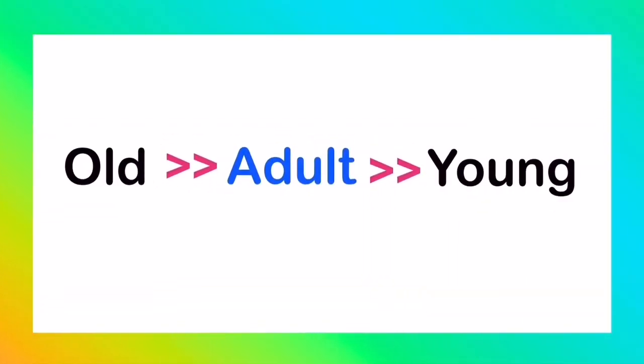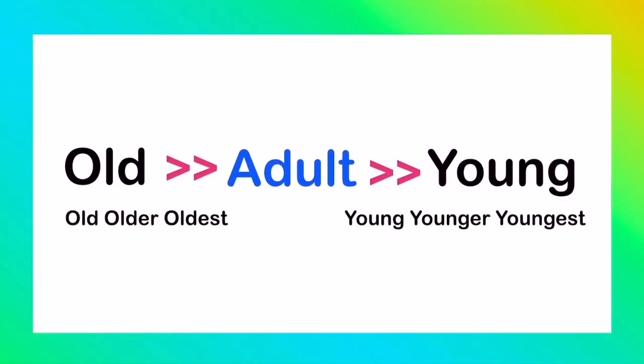Old and young are gradable adjectives because ages can be measured in degrees.